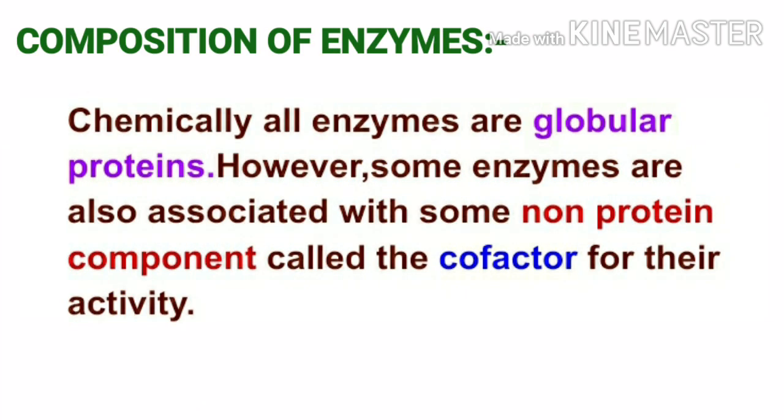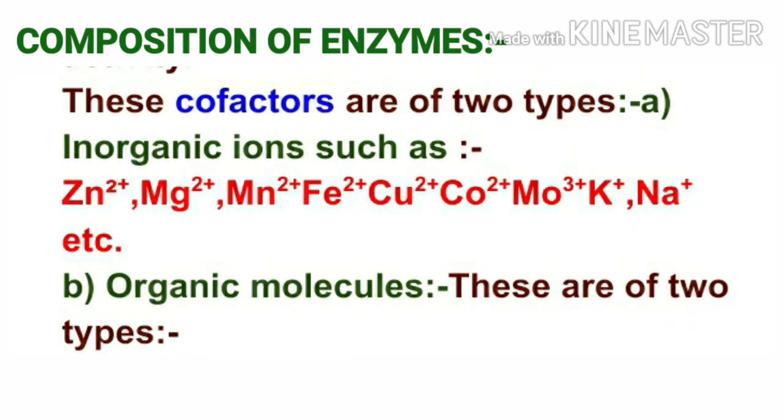The next topic is composition of enzymes. Chemically, all enzymes are globular proteins. However, some enzymes are also associated with some non-protein component called the cofactor for their activity. These cofactors are of two types. Number one, inorganic ions such as divalent zinc cation, divalent magnesium cation, divalent manganese cation, ferrous cation, cupric cation, divalent cobalt cation, trivalent molybdenum cation, monovalent potassium, sodium cations, etc.